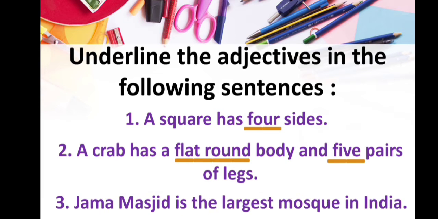The next sentence is: Jama Masjid is the largest mosque in India. Here find out which word defines more about the Jama Masjid. Yes, the answer is largest, because this word defines the quality of Jama Masjid. That's why here largest is an adjective.